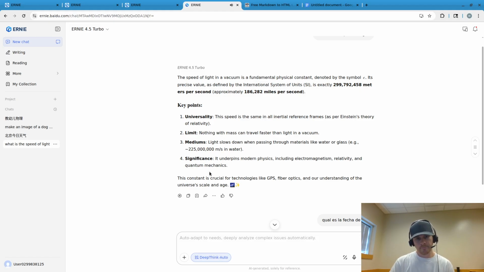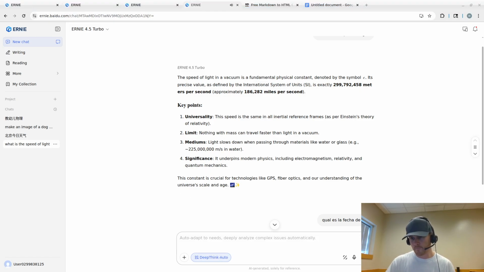The speed of light in a vacuum is a fundamental physical constant, denoted by the symbol c, its precise value.